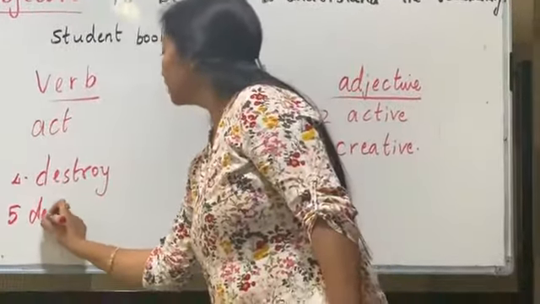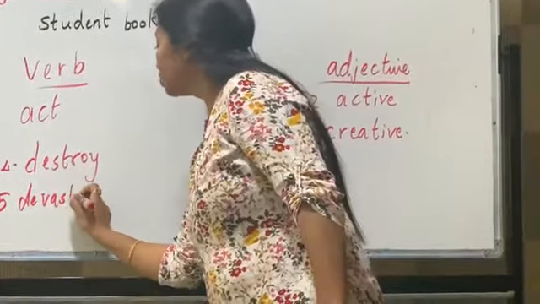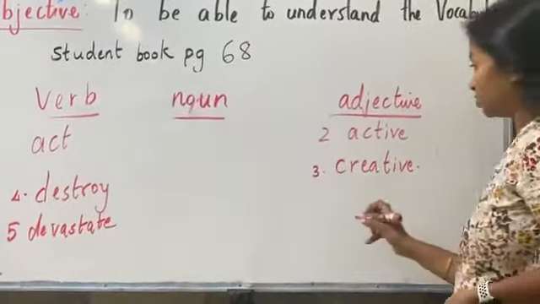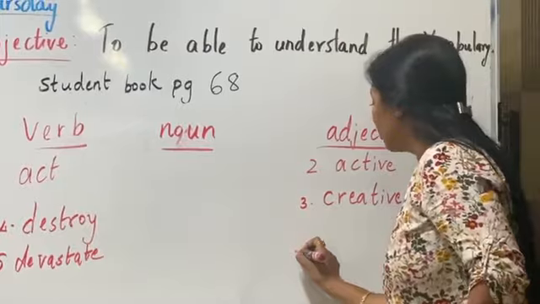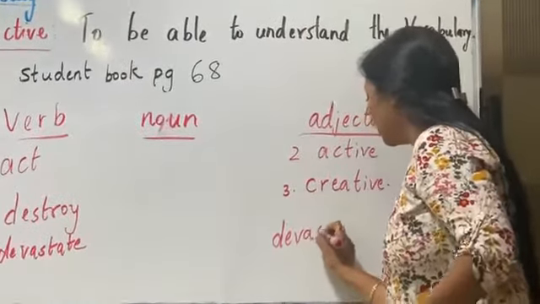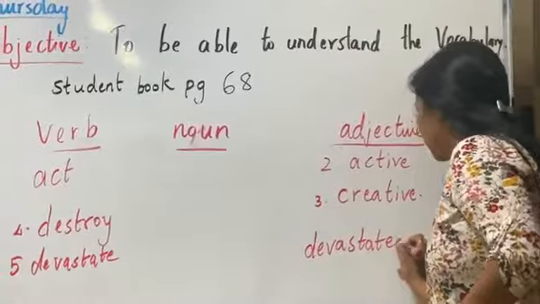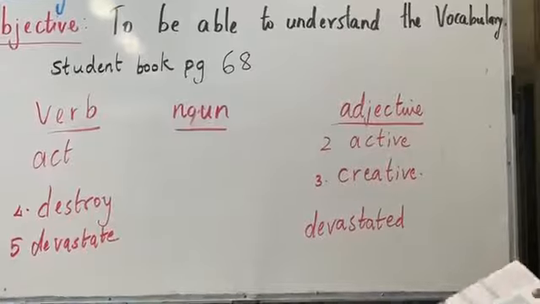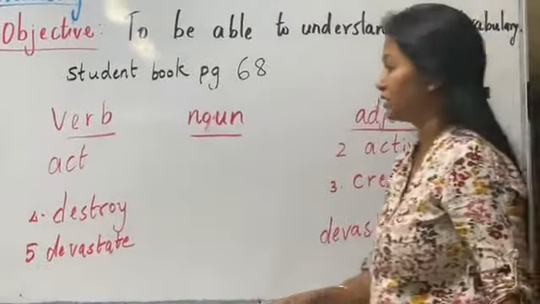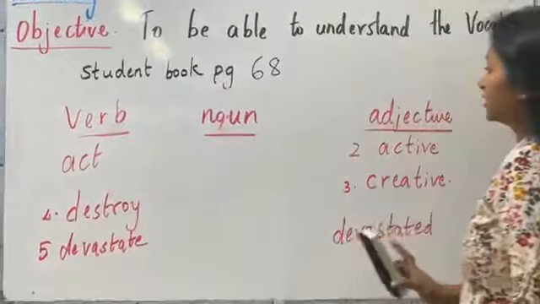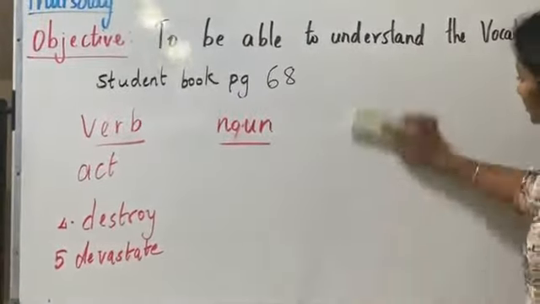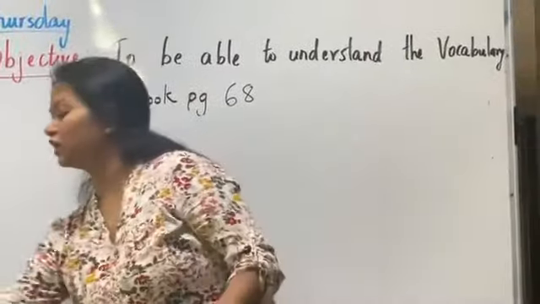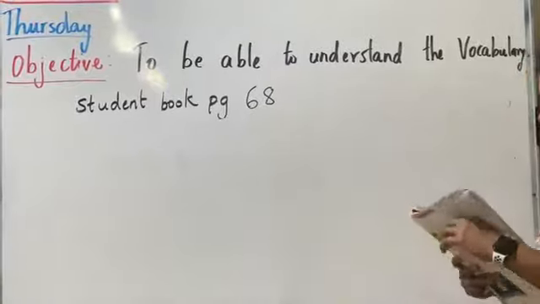Now I will be giving you the answer key. Try and do this by yourself. I will give you the answer key after a day so that you will compare and see if you have done it right. Okay? Devastated. Alright? So with this, I will move on to the next part of the vocabulary section. I will also give you the answer key for this. Alright? This is actually easy. Verb, nouns and adjectives we have already done before.